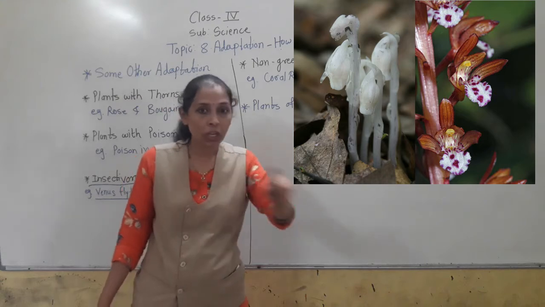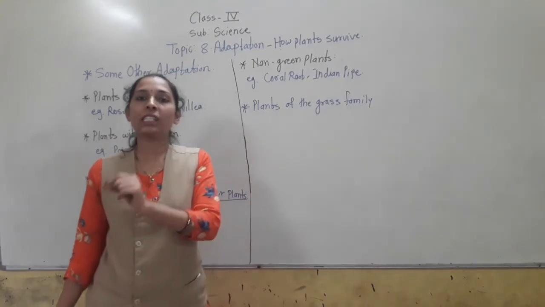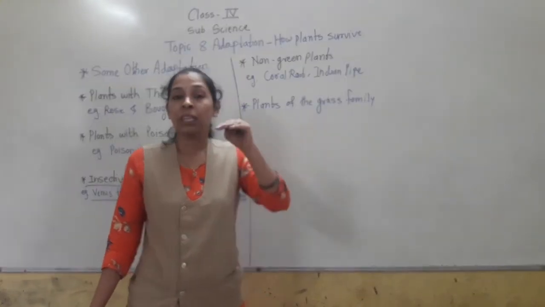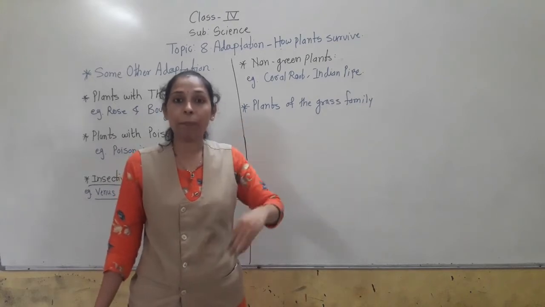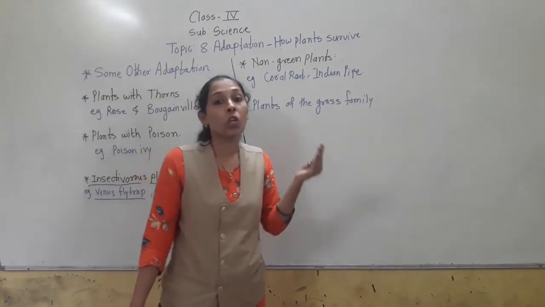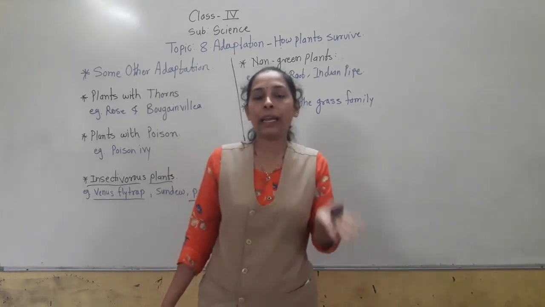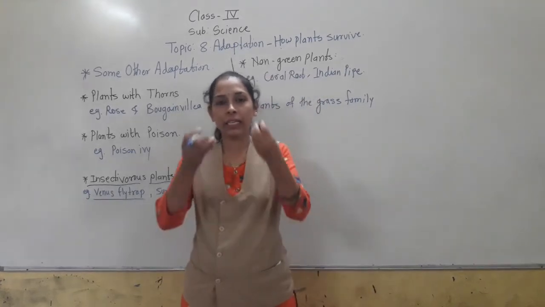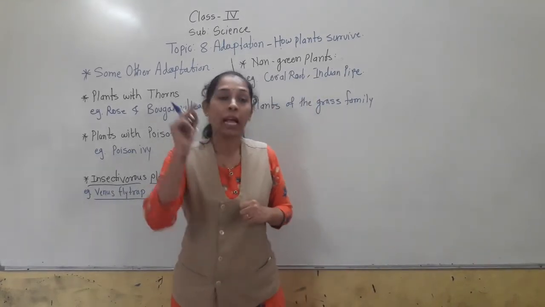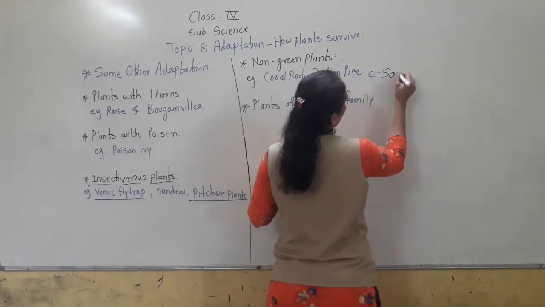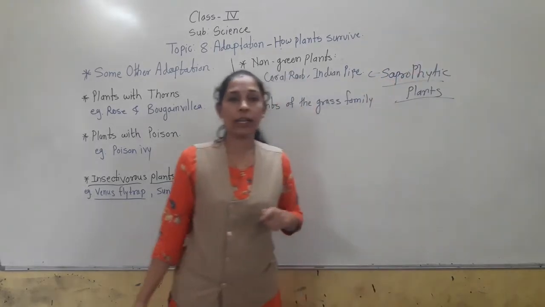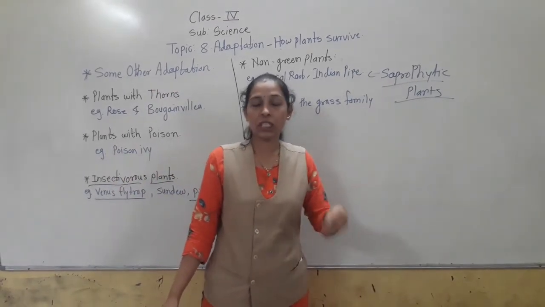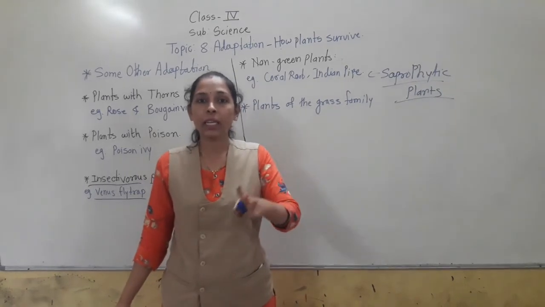It means they cannot perform the photosynthesis process. That is the reason for their food they depend on others. They take their food from dead and decaying matter, from the dead parts of plants and animals, and that is the reason they are called saprophytic plants. They are called saprophytic plants because they take their food from dead and decaying matter.